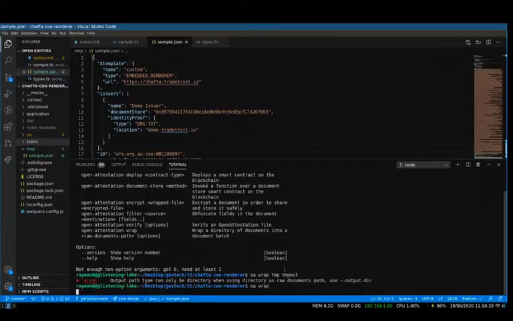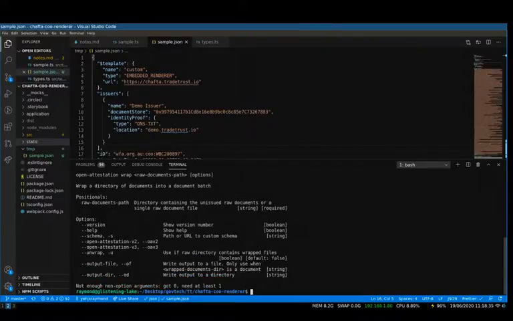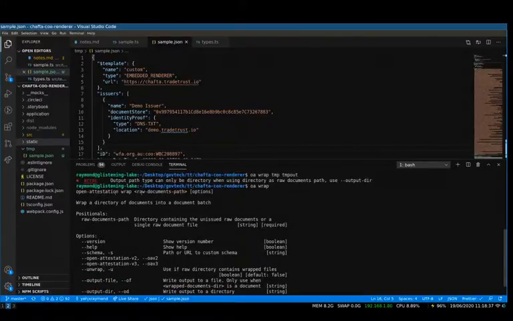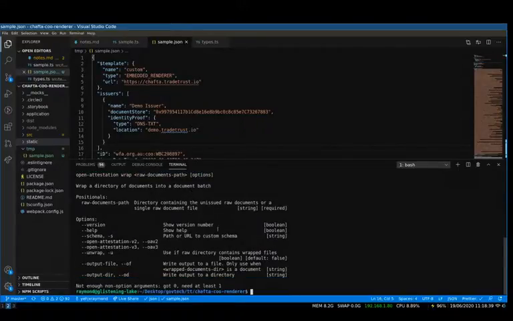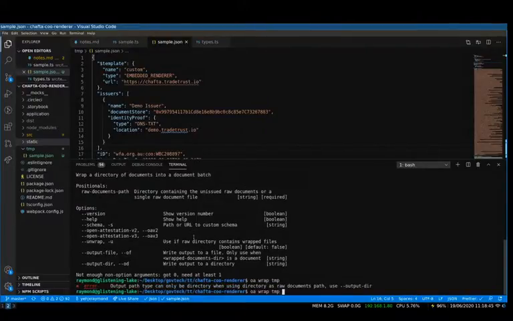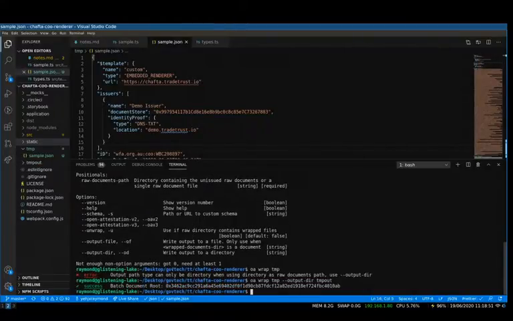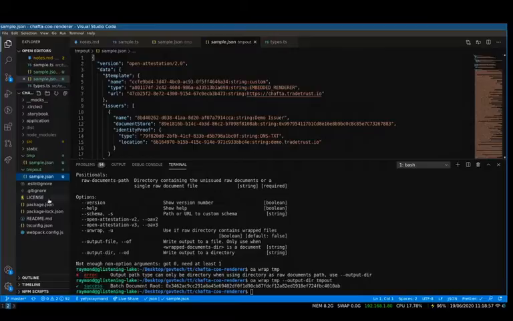Let's look at the command first. OA wrap. It says OA wrap raw document directory, and then, let's try that again. How does this work? And then you need a flag, output directory as tmp out. Perfect. Great. You can see this is the sample JSON, and it outputs the same file name.